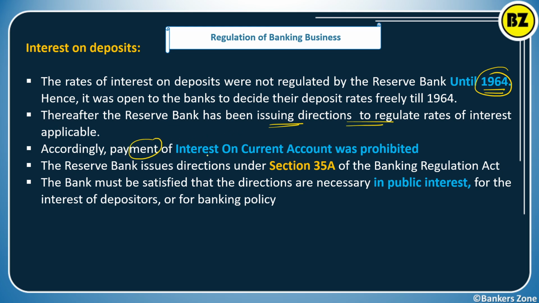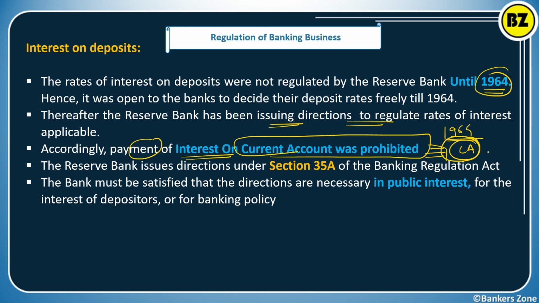Accordingly, the payment of interest on the current account was prohibited. That means after 1964 the RBI has guided that no interest should be given on any current account balance. So we can conclude that pre-1964 there was interest on the current account, after RBI prohibited that.